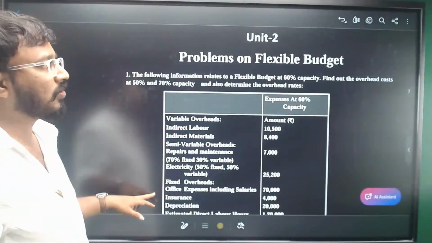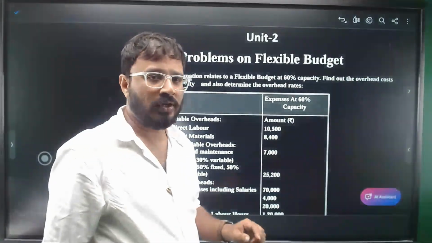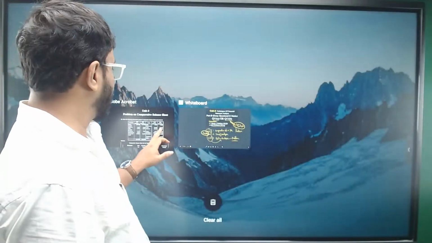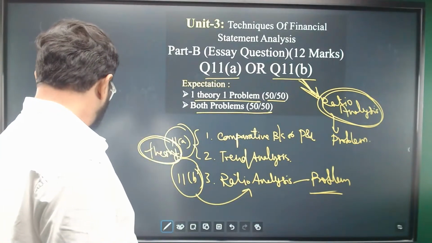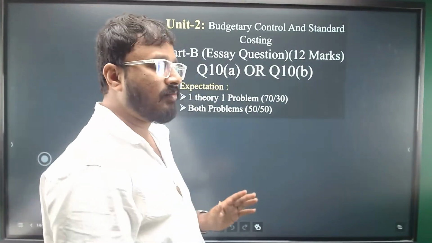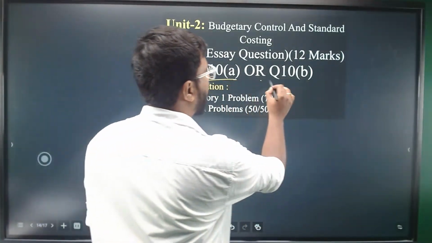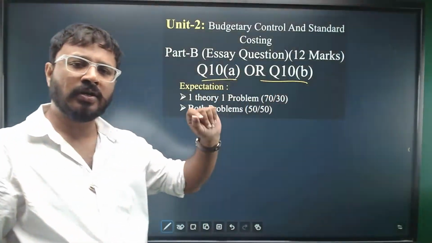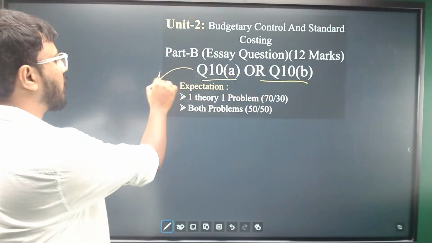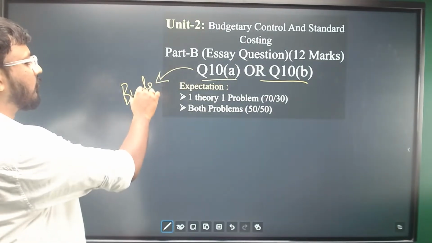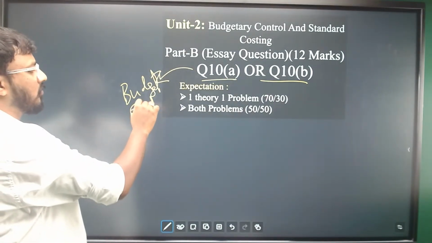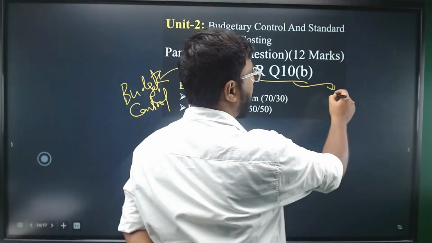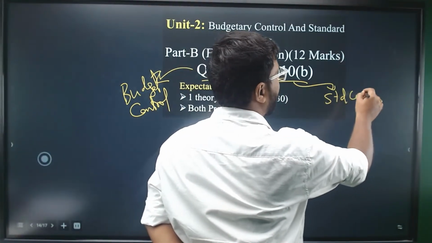We'll go on to unit 2, right? Question numbers 10A and 10B are given for unit 2. It is for unit 2, budgetary control and standard costing. 10A question comes from budgetary control, and 10B comes from standard costing.